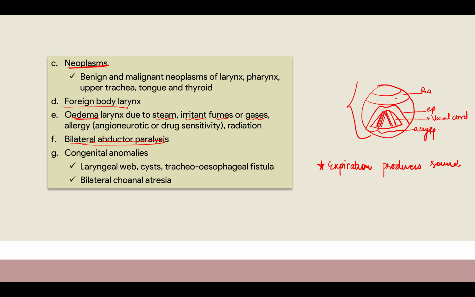So this expiration producing the sound whenever these vocal cords are paralyzed. If you remember in the palsies wala lecture, I told you that this is your vocal cord. Whenever they are like this, median पर, ठीक है, then we are able to speak, we are able to phonate. When they are थोड़ा सा far, we are able to whisper ऐसे, hi, how are you, समझा? So this is how. And then when they are like this and this, then we are able to like stridor होगा या कुछ भी होगा, समझ रहा है, inspiration expiration, this is how all the movements are affected. So go to the chapter again and come back, revise and then see this video.